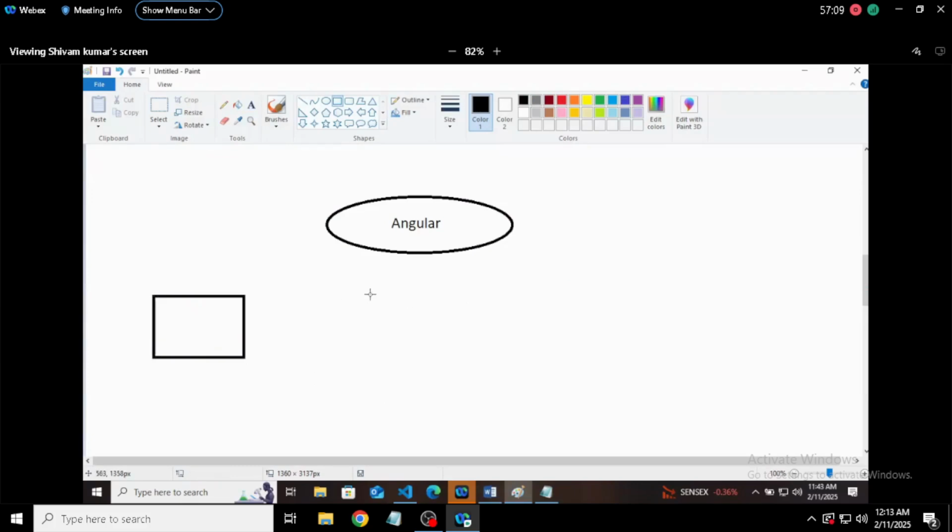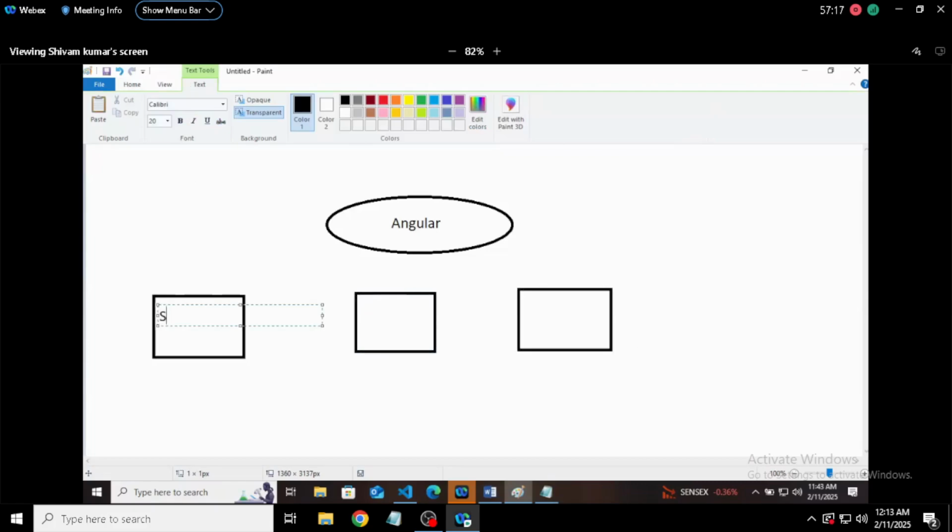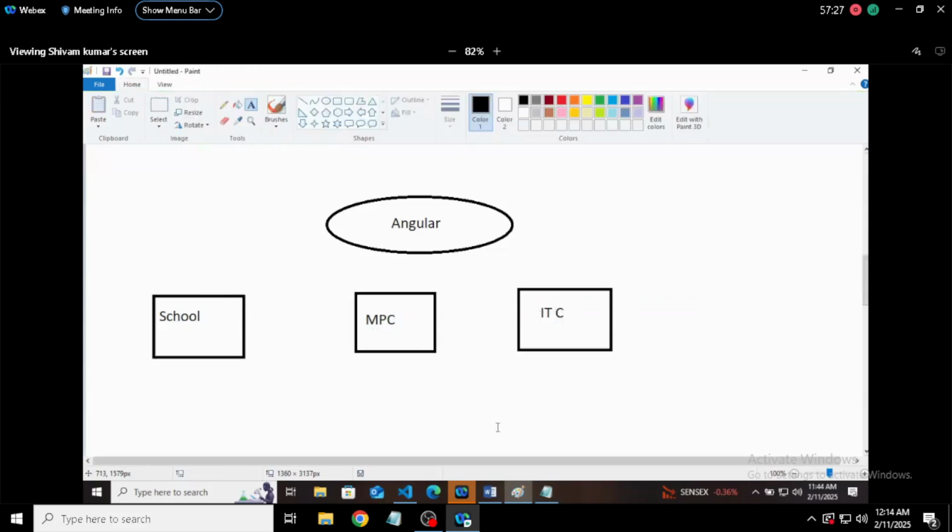So let's say this is the first one, this is the second one, and this is the third one. Here in this first one, let's say there is a school. This is MPC, meaning milk processing center, and this is an IT company. I already told you who is managing the school, who is managing the center, and who is managing the IT company. Miss, who is this Angular now?